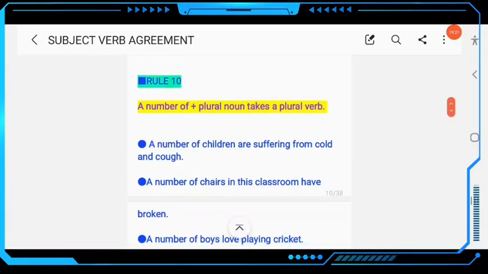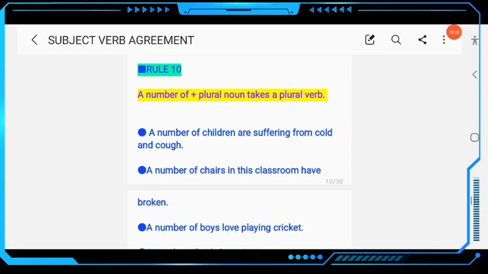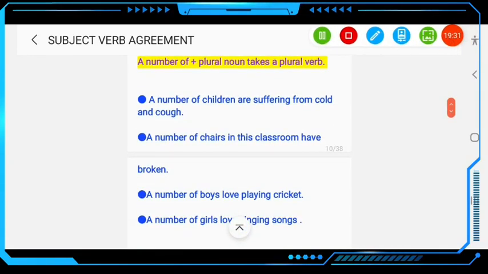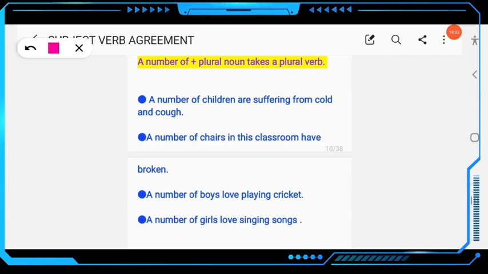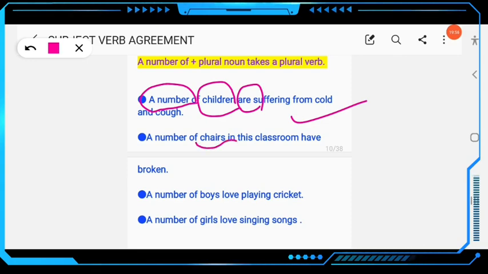Then come to rule number 10. A number of plus a plural noun takes a plural verb. A number of children are suffering from cold and cough. A number of plus plural, this is children, so the verb will also be plural. Don't write is suffering. Similarly, the next example: a number of chairs in this classroom have broken. Here chairs is plural, and the sentence starts with a number of, so the verb will also be plural. Don't write has broken.